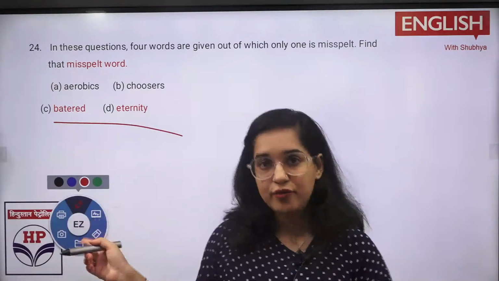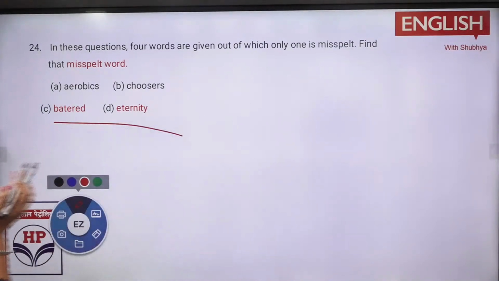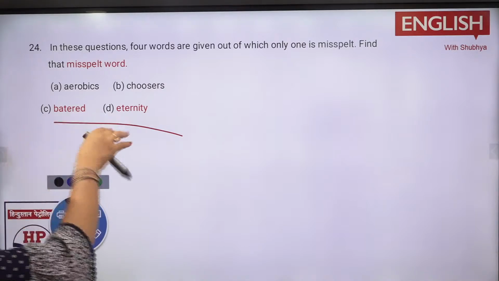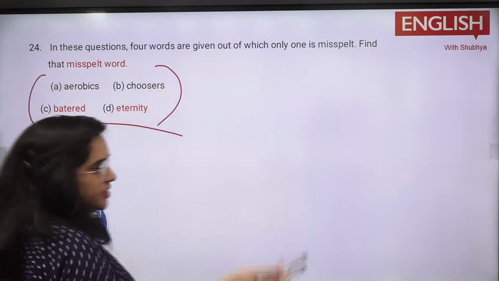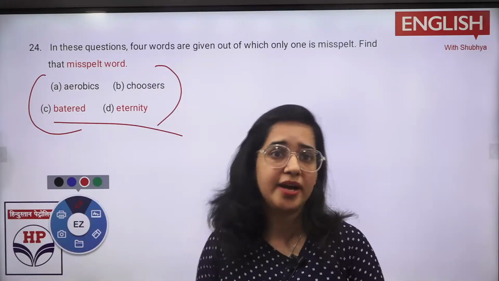Now do add it in your vocabulary also, I'm telling you, ठीक है? Battered और eternity का क्या मतलब होता है, that you need to tell me now. See, तभी I am telling you. Previous year को करने के भी सिर्फ इतने से tactics हैं कि आप ज्यादा से ज्यादा उसके options पे भी focus करो, right? So if you focus on all the options, suppose in this year you get a question that is based on the topics only, right? So you will be able to get a good idea of it.